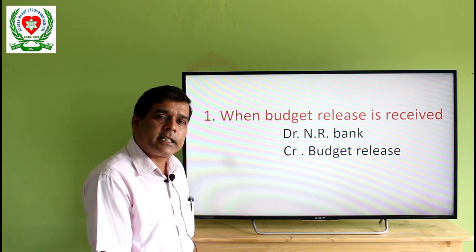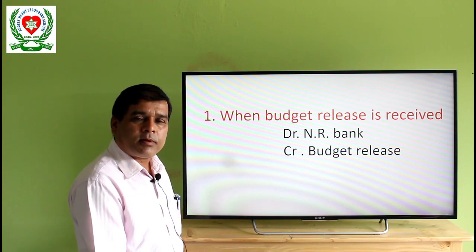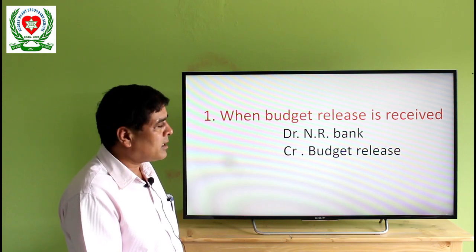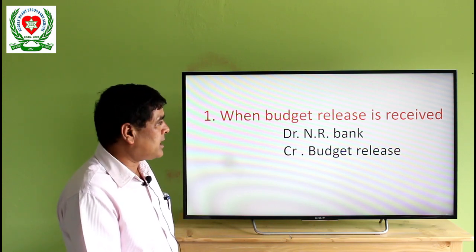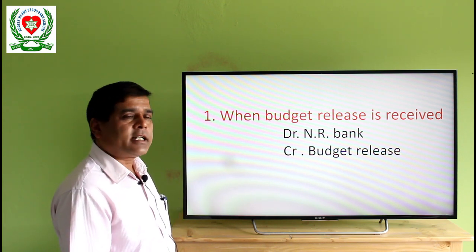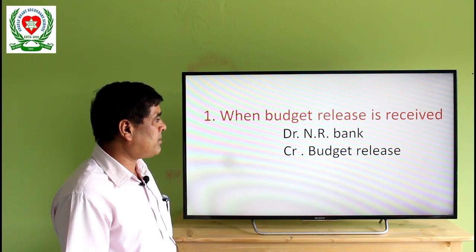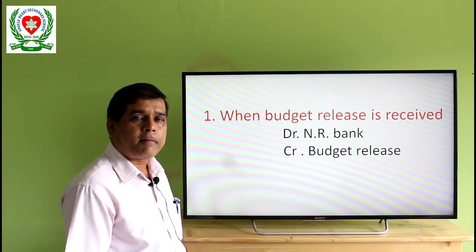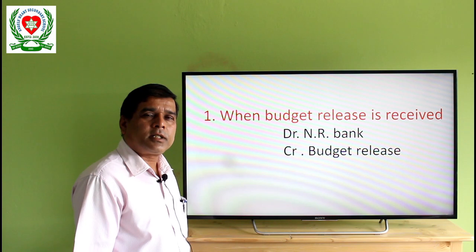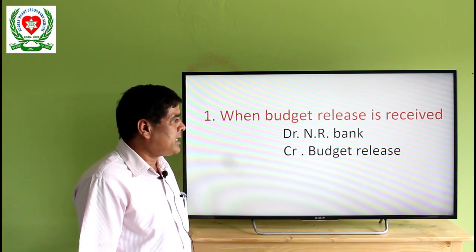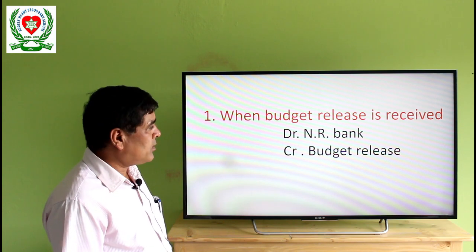When a budget release is received from the central level office, money comes to us, but it is deposited into the bank. So debit the receiver, credit what comes in, that formula we have to apply. Debit bank, we have to write NR Bank, Nepal Rastra Bank, because government offices perform this type of transaction through the bank. Debit NR Bank, credit budget release.